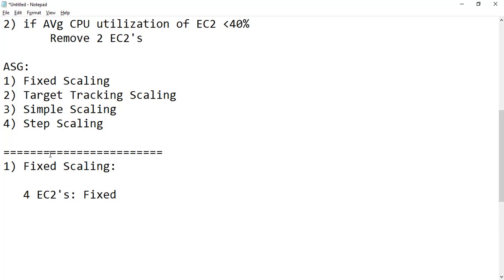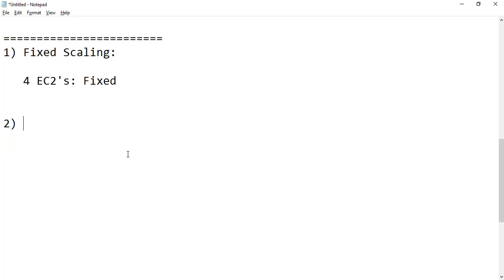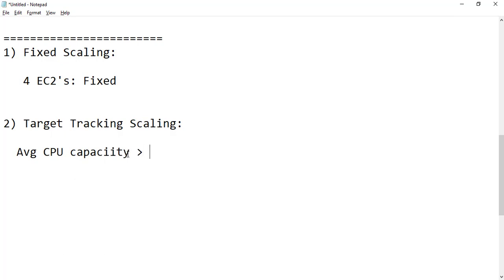The second one is target tracking scaling. Here we tell the system this is my scaling policy: my average CPU capacity should not be greater than 90%. So what will it do? Suppose I have one EC2 running and it is crossing 90%, suppose it is crossing 95. Now what will it do?